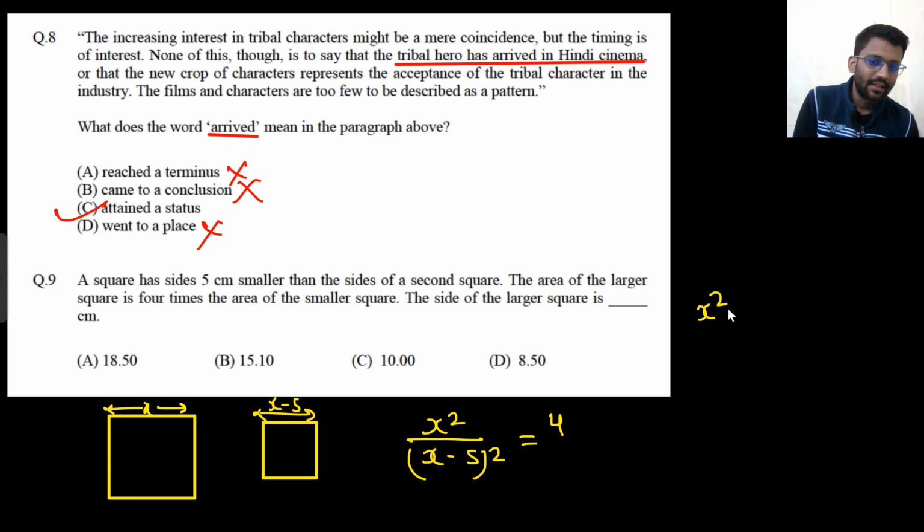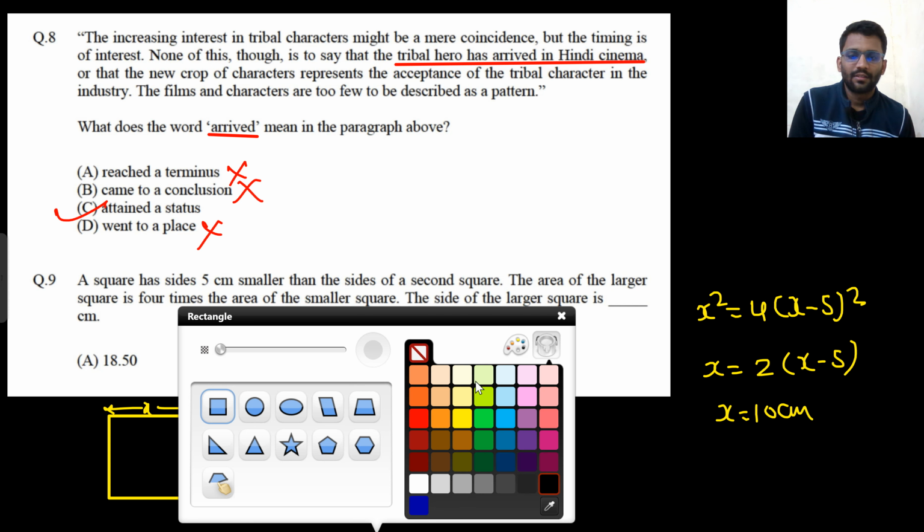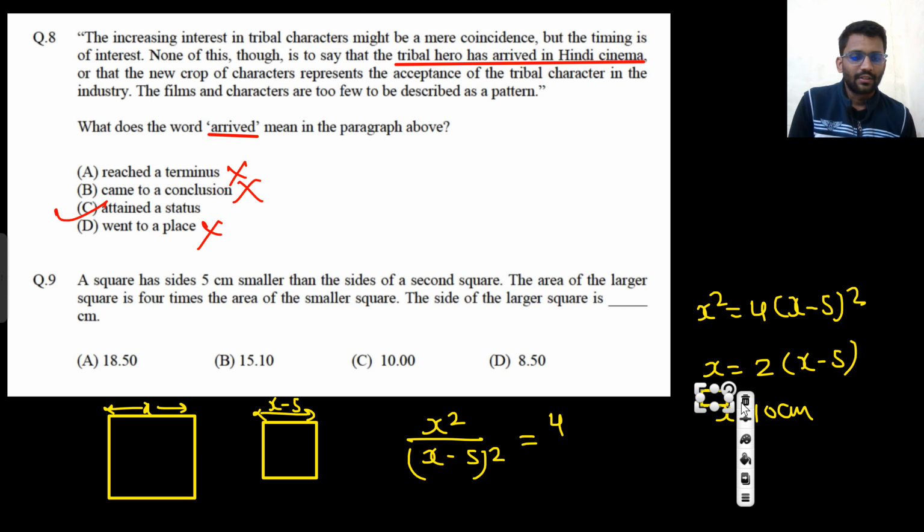So x square is 4 times the area of the smaller one. What is the side of the largest square? So you need to find the x value. If you take the square root of both sides, x equals 2 into (x minus 5). So x will be 10 centimeters. That's it. So the answer is 10 centimeters. Very straightforward question. These kinds of questions will be solved in 1 minute.